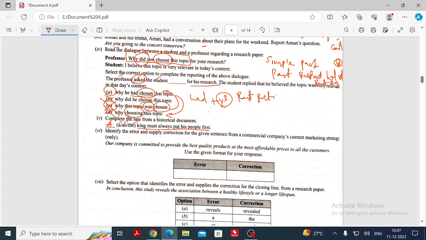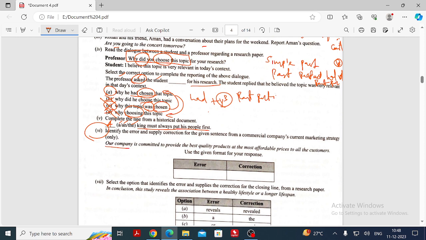All the customers. "All" should be changed into "every." Think twice, because this sentence will look like a sentence with no error, but there we have an error. We'll mark this. We'll go ahead with some more, then we'll come again. Just think twice, okay? Read the sentence. Go ahead one by one.